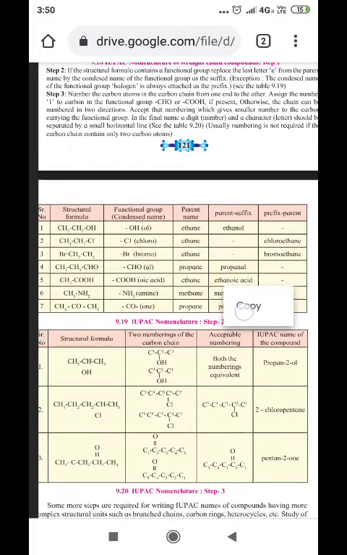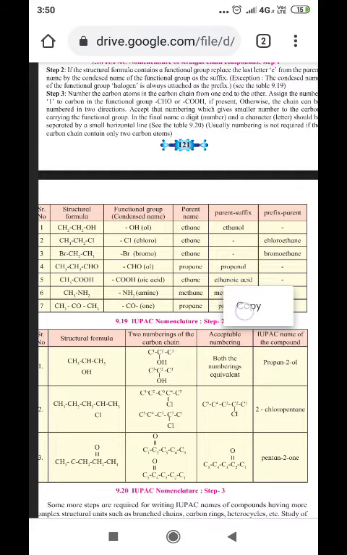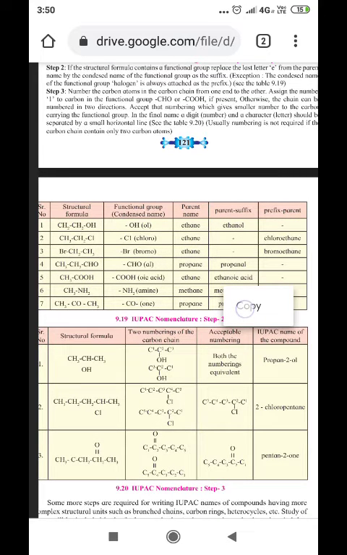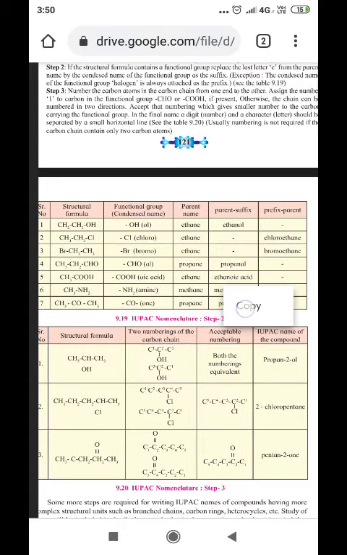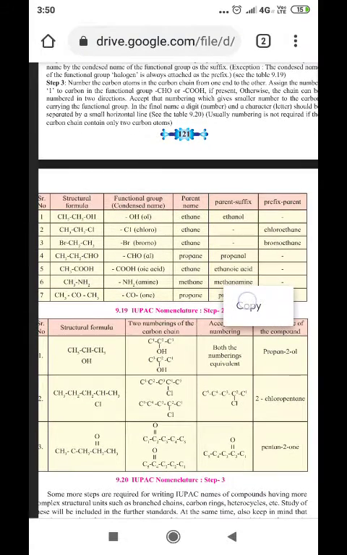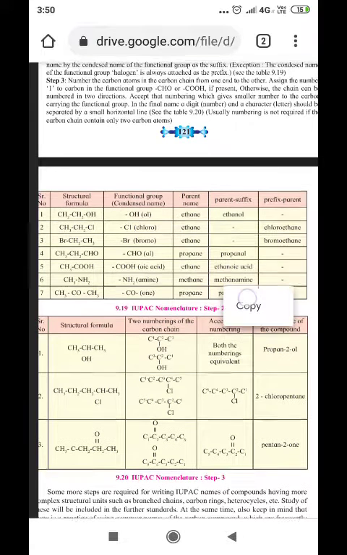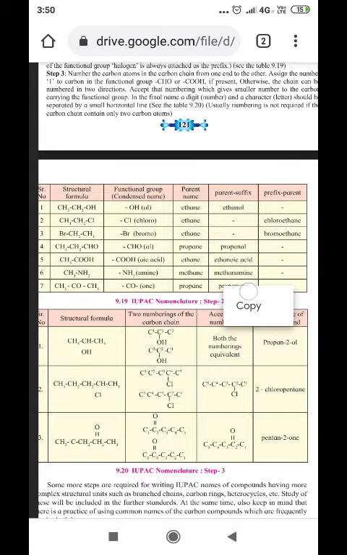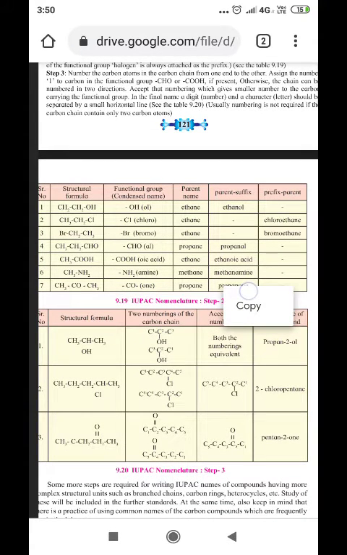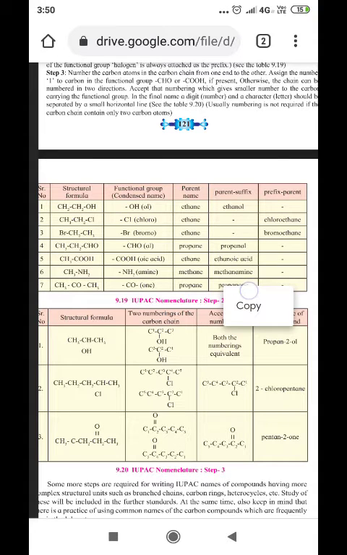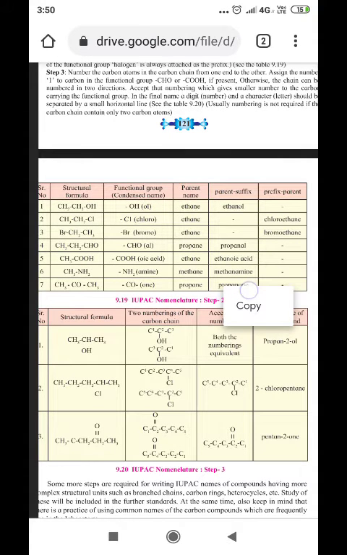Accept the numbering which gives the smaller number to the carbon carrying the functional group. In the final name, a digit and a letter should be separated by a small horizontal line. You can see it in figure 9.20. Usually numbering is not required if the compound contains only two carbon atoms. So here, in figure 9.20, various ways of numbering the carbon atoms are shown.